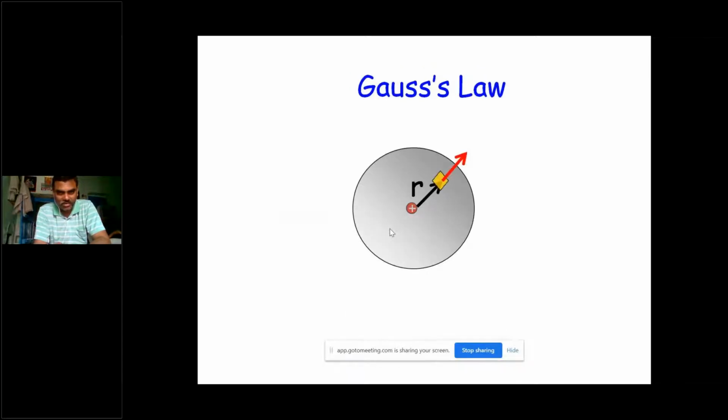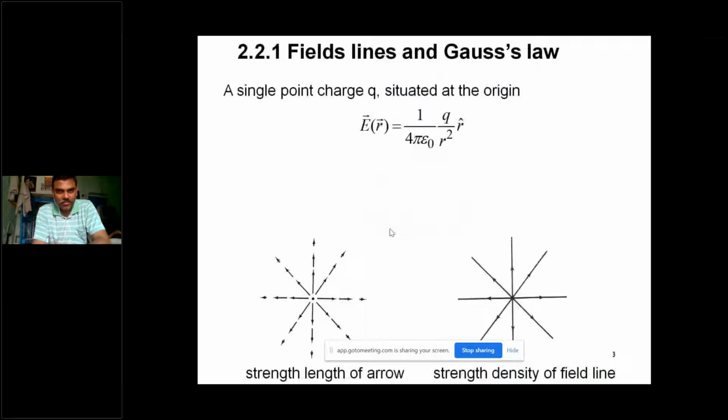The same scenario here also. When you replace that electric field E, which is force per charge, Q by 4 pi epsilon r square, and for the sphere the area ds is 4 pi r square, according to the Gauss law the sphere has the electric flux psi, which is given by Q by epsilon. And different scenarios we have already seen.